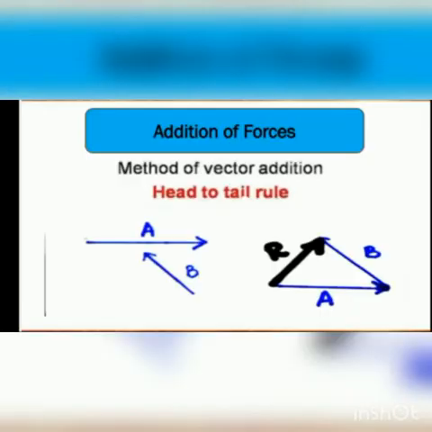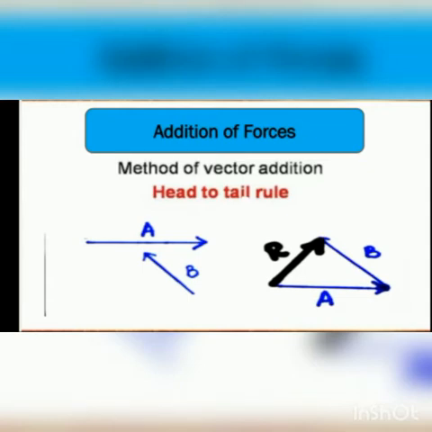Then comes addition of forces. Force is a vector quantity and it has magnitude and direction. Therefore forces are added by ordinary mathematical rules. And when forces are added, we get a resultant force. A resultant force is a single force that has the same effect as the combined effect of all the forces to be added. And we can add forces by the head to tail rule.